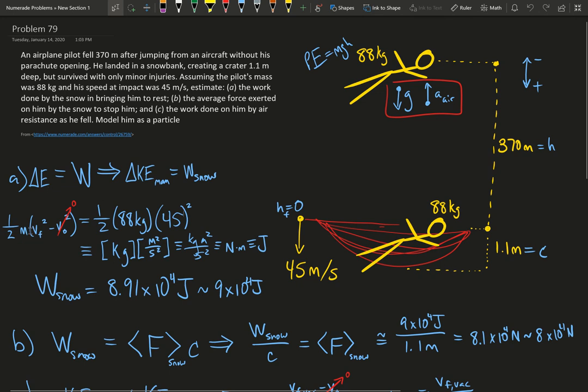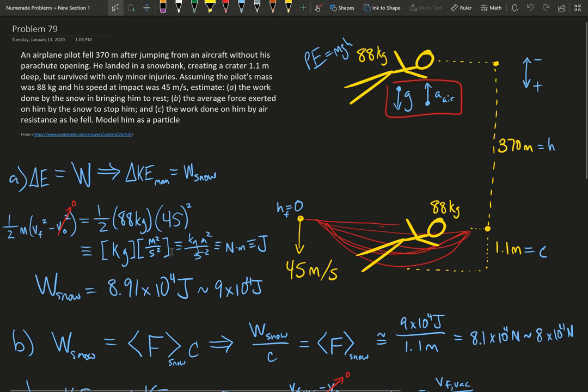And so all we're going to do is have our kinetic energy equation, 1/2 m (v final squared minus v0 squared). Because our final velocity is 0, all of the kinetic energy will have to be taken away. So we plug into our calculator 1/2 of 88 kilograms times 45 meters per second, squared. Looking at units, we have a kilogram, and then 45 meters per second squared becomes meters squared per second squared.